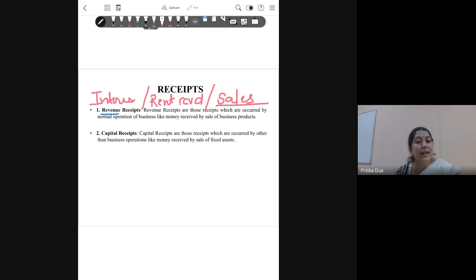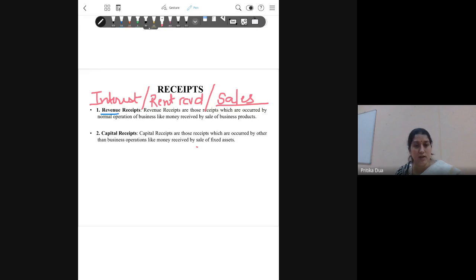On the other hand, capital receipt would be one which is not happening normally in the business operations. So money coming in through a transaction that takes place once in a while would be a capital receipt, like the sale of fixed assets. It is not every day that you will be selling a machinery. Once in a while you are selling a machinery, you are buying another machinery, so that would be example of